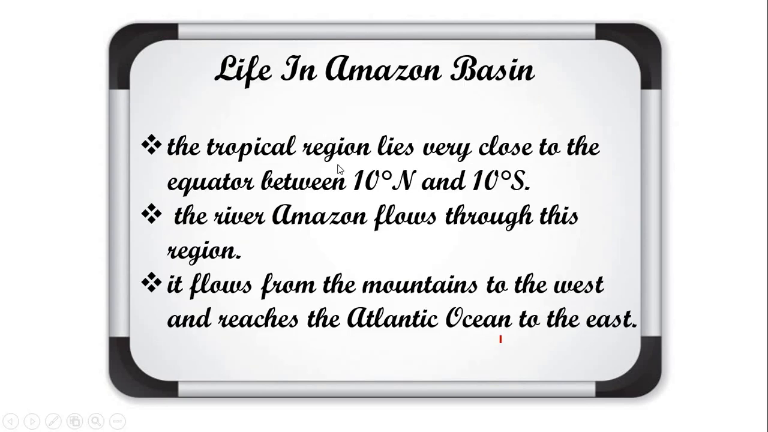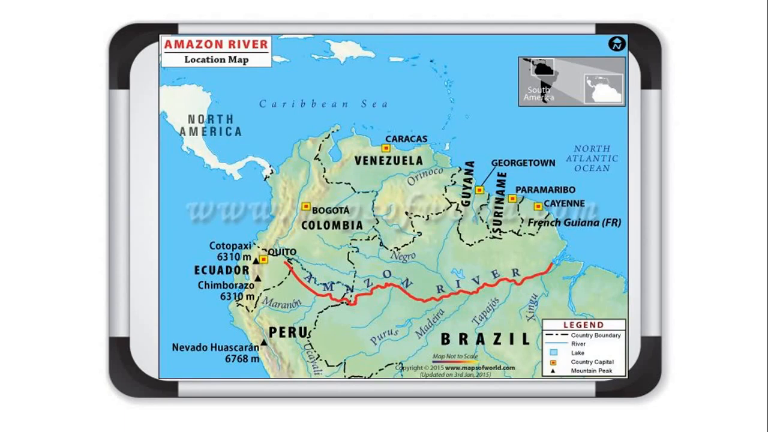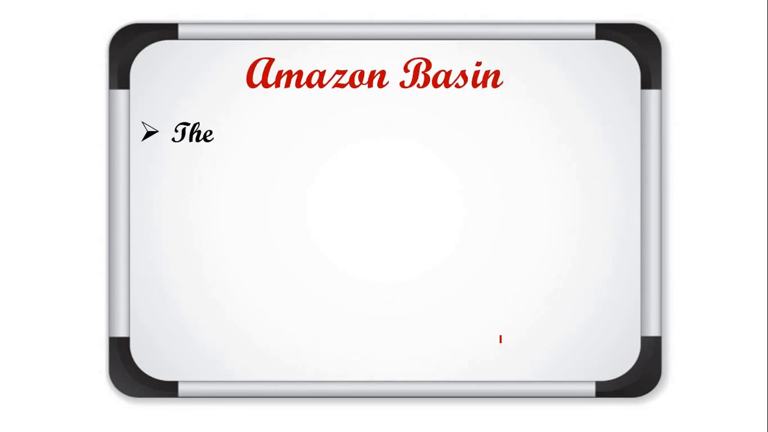So the tropical region lies very close to the equator, between 10 degree north to 10 degree south. Understood about the location? Which river flows? The Amazon River. It flows from the mountains in the west. This I also showed you, that it reaches and falls into the Atlantic Ocean in the east. Latitudes we have discussed. I have shown you this map also, the Amazon River and the Amazon basin also. Now we will discuss the Amazon basin in detail.